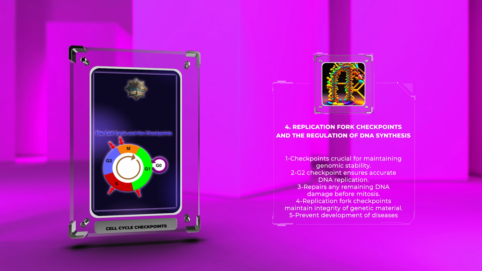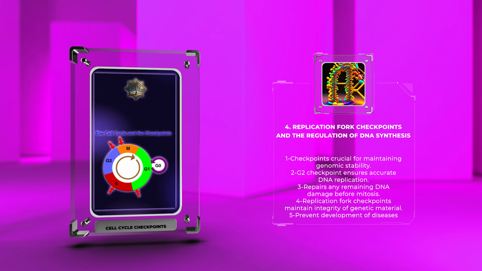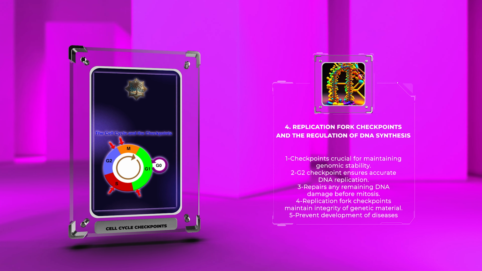Additionally, the G2 checkpoint ensures that all DNA was replicated accurately during the S phase and that any remaining DNA damage is repaired before the cell enters mitosis. Ultimately, these replication fork checkpoints play a vital role in maintaining the integrity of the cell's genetic material and preventing the development of diseases such as cancer.